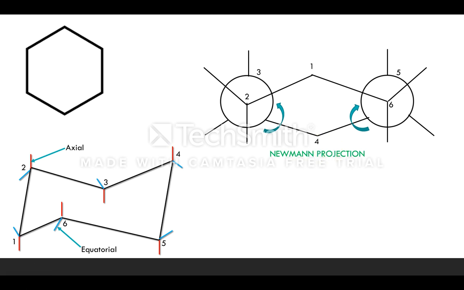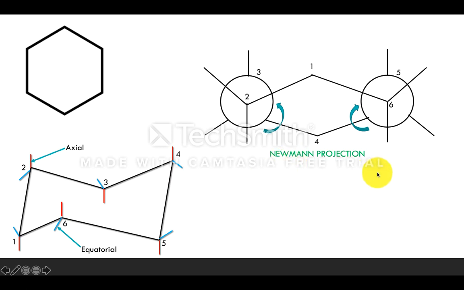Cyclohexane, this is the chair conformation, which is a staggered conformation, that is, all bonds are present very far from each other. There is no angle strain, there is no van der Waals interaction and there is no torsional strain. So whenever you take the molecule of cyclohexane, it always exists in the form of the chair conformation, or it tries to exist in the form of the chair conformation. Now this is the chair conformation of cyclohexane. So in order to know how the van der Waals interaction, angle strain and torsional strains are absent in the molecule, we are representing the molecule in the form of the Newman projection.